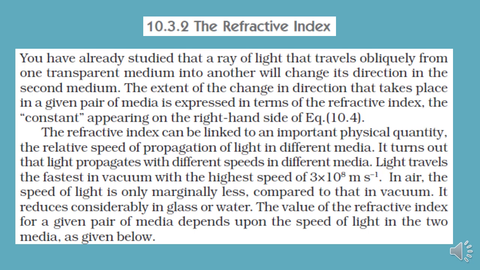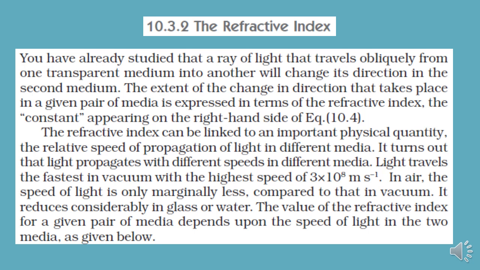Now when you consider air, air contains certain amounts of gases, dust particles, etc. in it. So the speed of light will become marginally less, but while solving numericals, we consider the speed of light in air and vacuum to be the same, that is 3 into 10 raised to 8 meter per second. But in reality, the speed of light will be marginally less in air compared to that of vacuum.